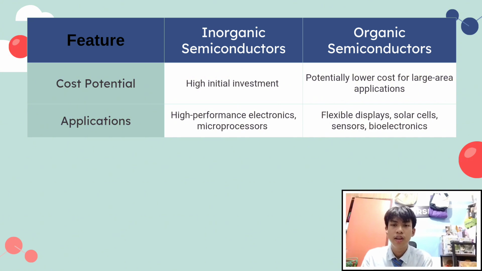Organic semiconductors, in contrast, transport charge through a hopping mechanism between individual molecules or polymer chains, which generally results in a lower charge mobility compared to inorganic semiconductors. However, a significant advantage is that they can be processed using solution-based techniques at lower temperature, potentially leading to a lower manufacturing cost, especially for large-area applications. Furthermore, their inherent molecular nature often makes them flexible and lightweight, opening up possibilities for entirely new types of electronic devices.